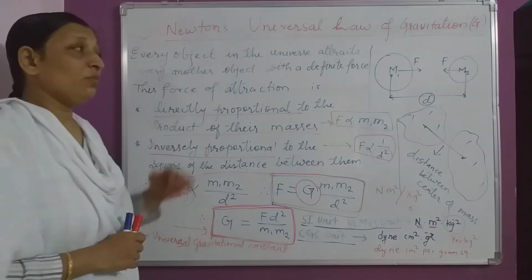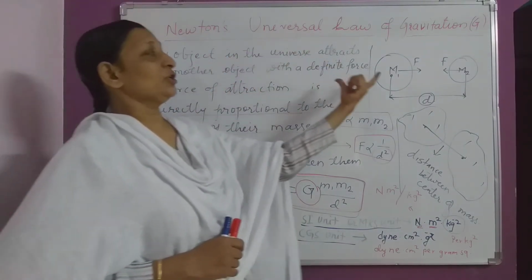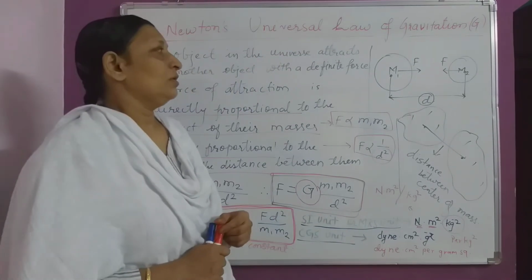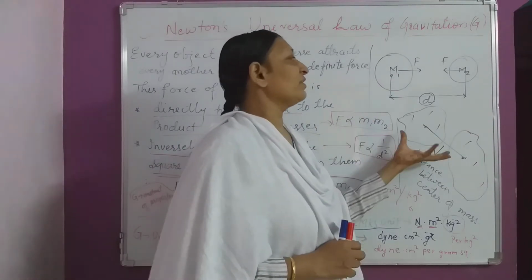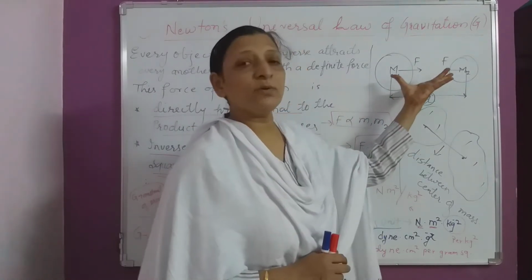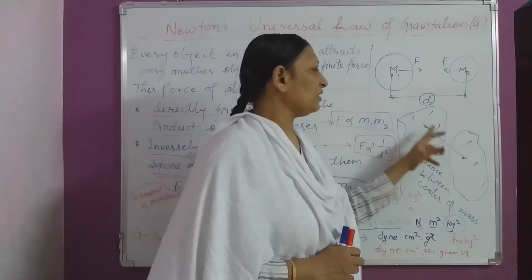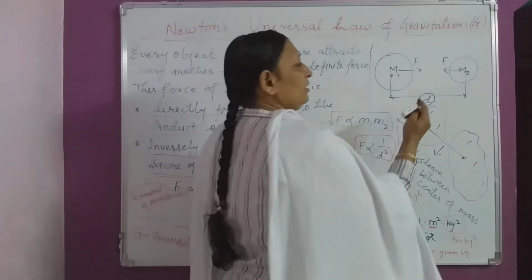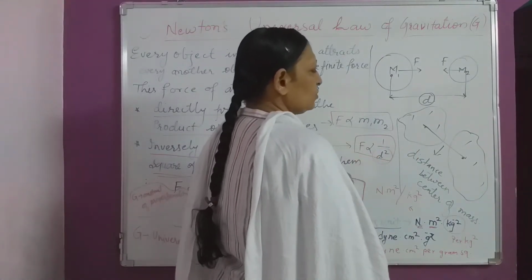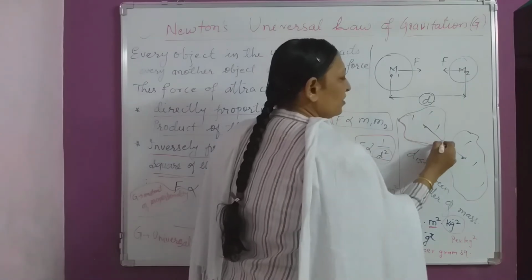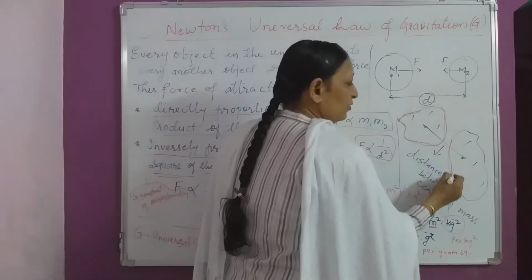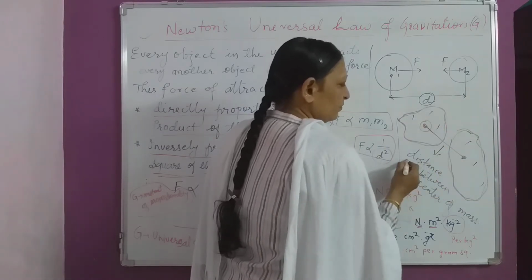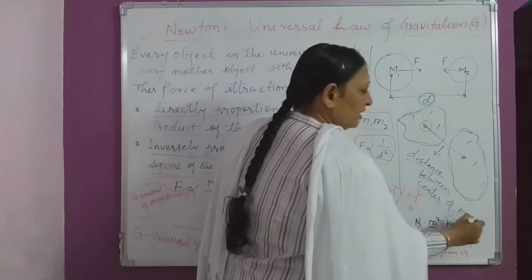Now, one more important thing. Here we have considered two regular, circular objects, right? But if objects are not in a regular shape, then how will we take this distance? If the two objects are irregular in shape, then we have to take their centers of mass, the distance between their centers of mass.